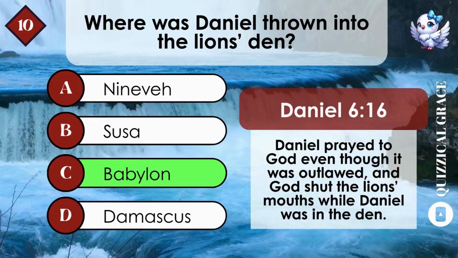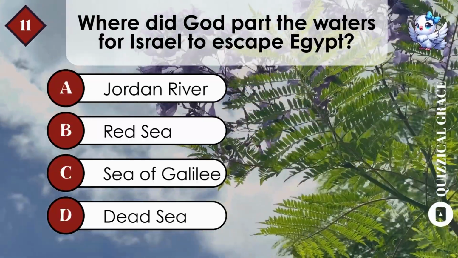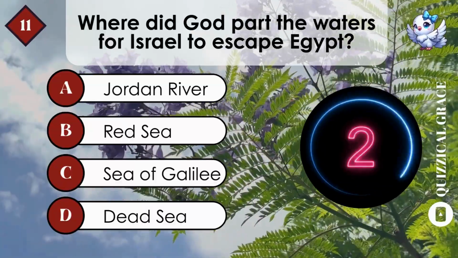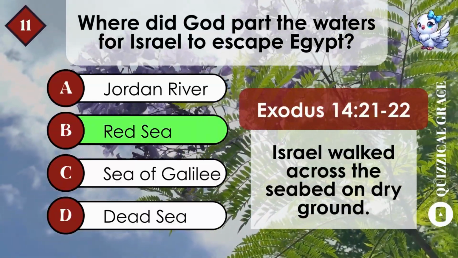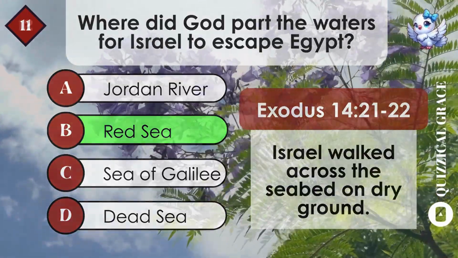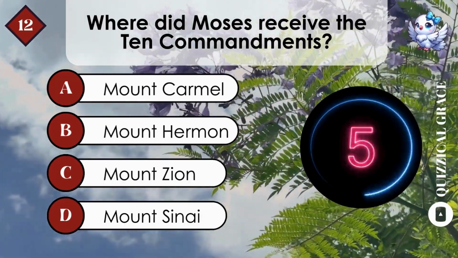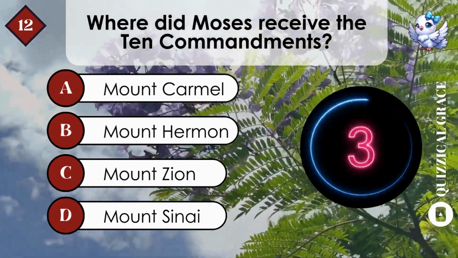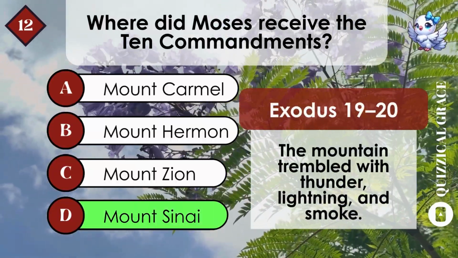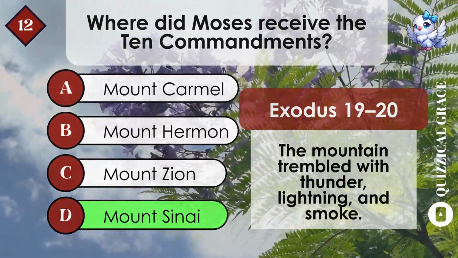in the den. Where did God part the waters for Israel to escape Egypt? B. The Red Sea. Israel walked across the seabed on dry ground. Where did Moses receive the 10 Commandments? D. Mount Sinai. The mountain trembled with thunder, lightning, and smoke.